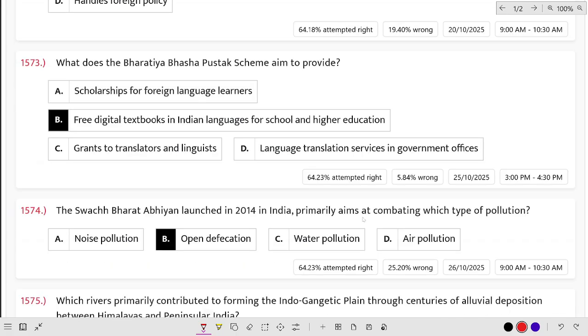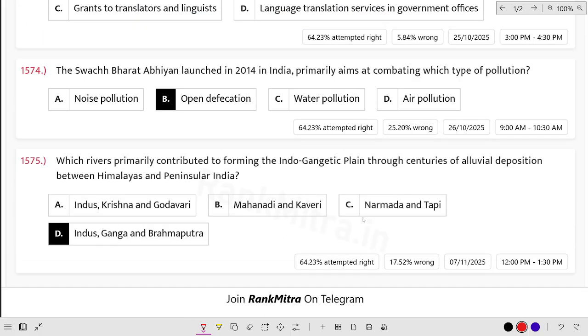What does the Bharatiya Bhasha Pustak scheme aim to provide? Free digital textbooks in Indian languages for school and higher education. The Swachh Bharat Abhiyan launched in 2014 in India primarily aims at combating which type of pollution? Open defecation.